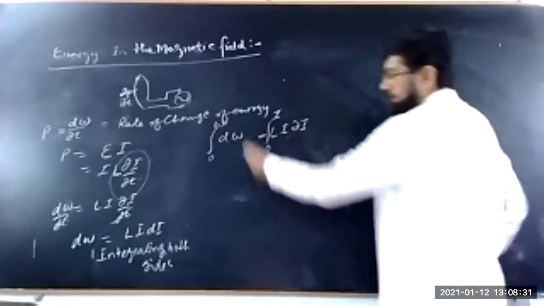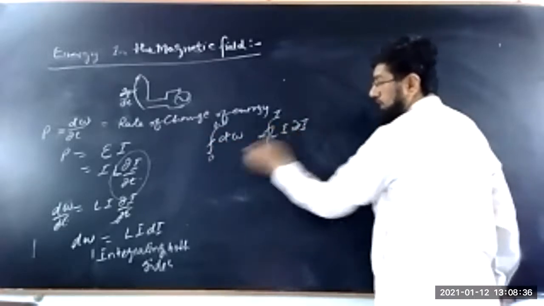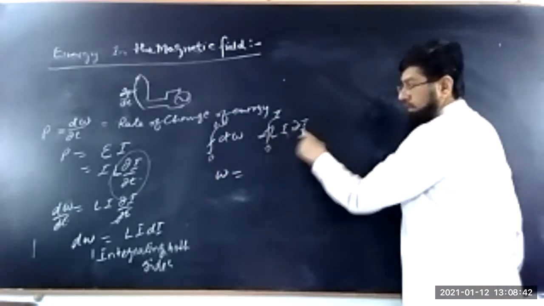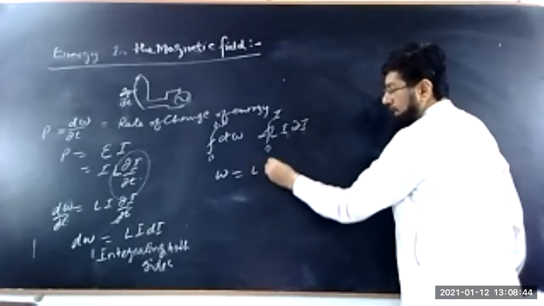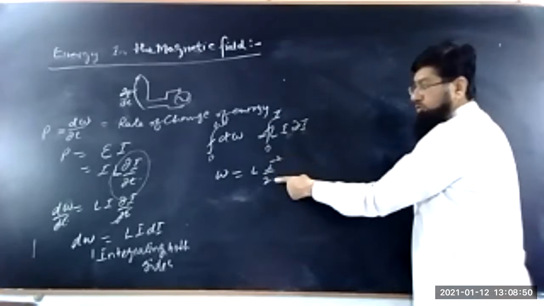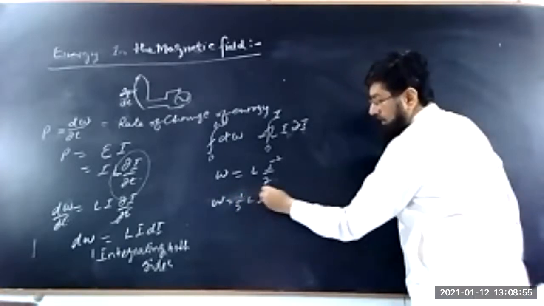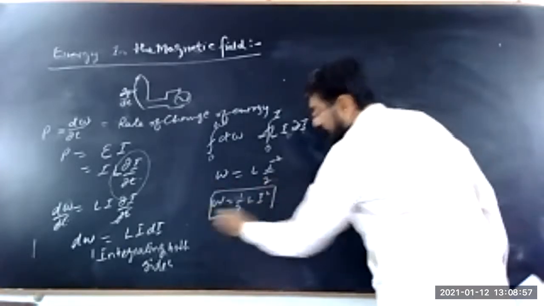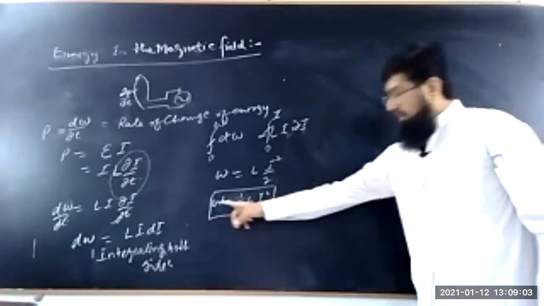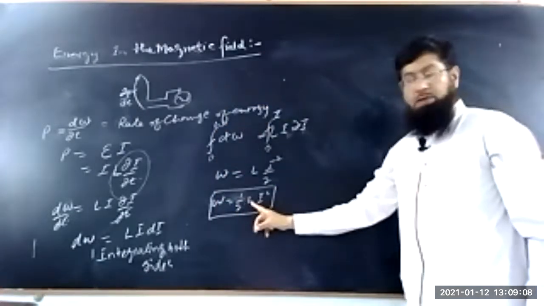So here the integral and derivative will cancel out. So W is equal to L times the integral of i di. The integral of i di is equal to i square upon 2. So this is equal to 1 upon 2 L I square. This is the energy stored in terms of current and self-inductance. This is the energy stored in the coil in terms of self-inductance and current.